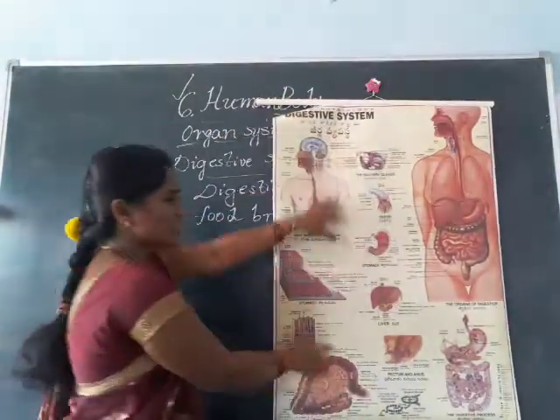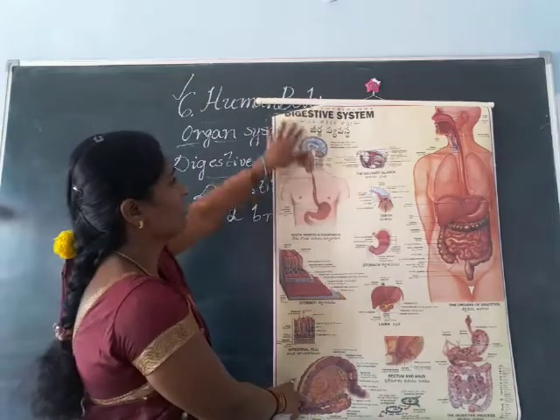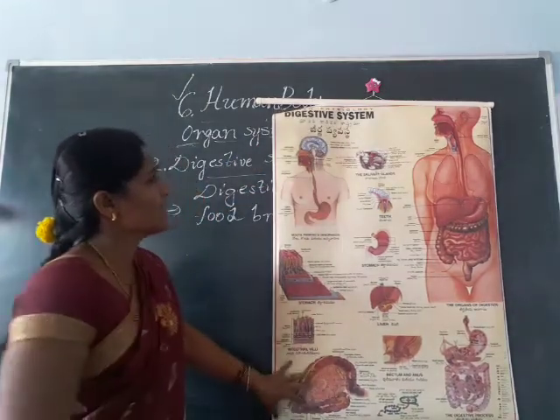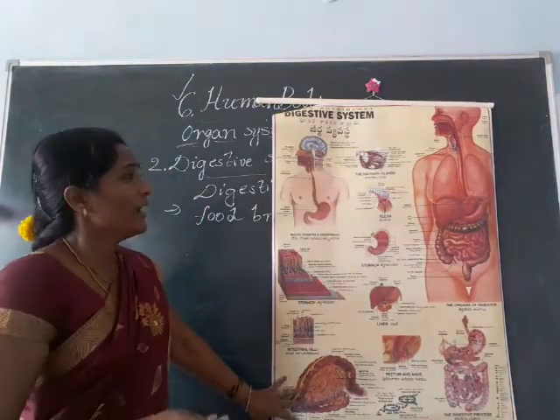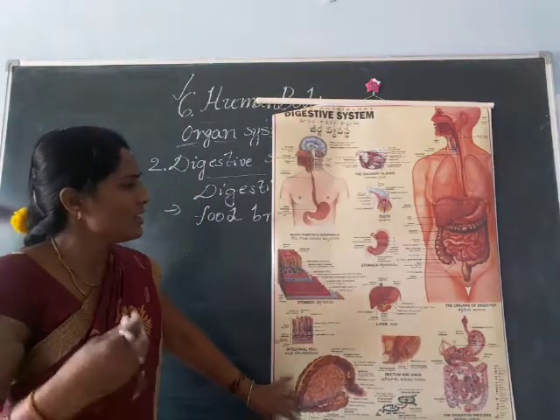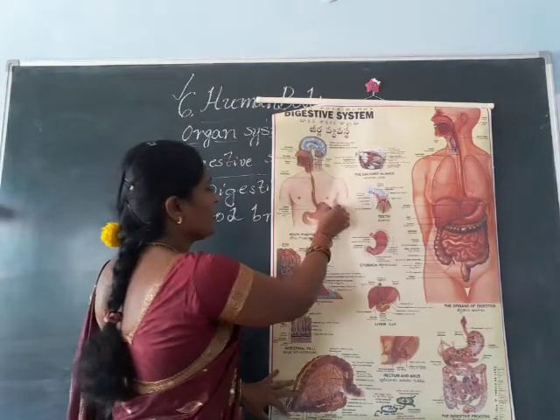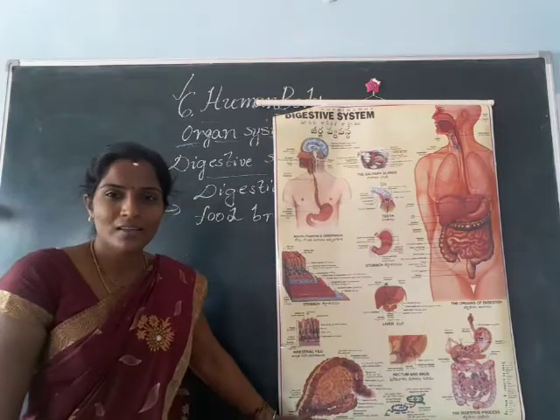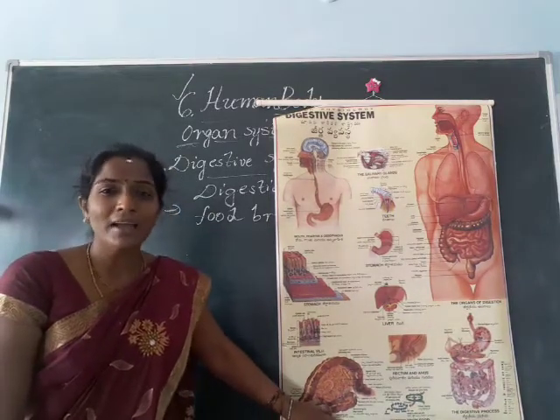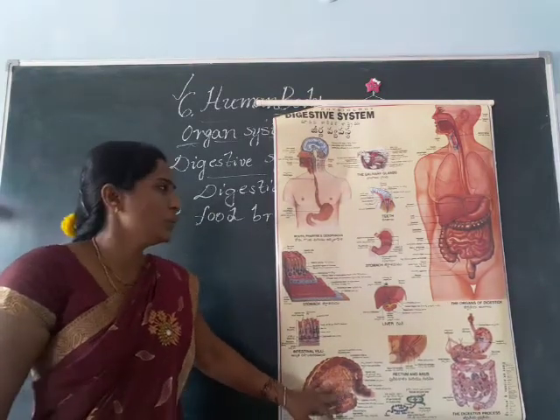Okay children, look at the picture of the digestive system. This is our human body and this is how digestion occurs in our stomach. This part we call the stomach. Stomach is a muscular bag, and also a hollow part.